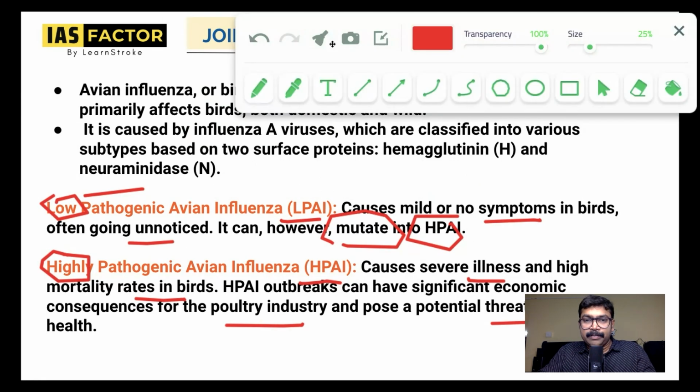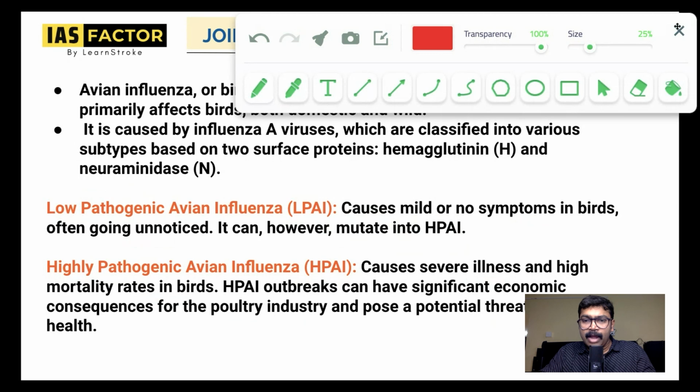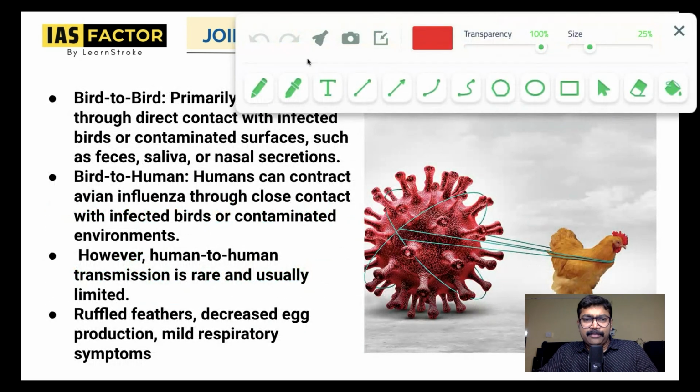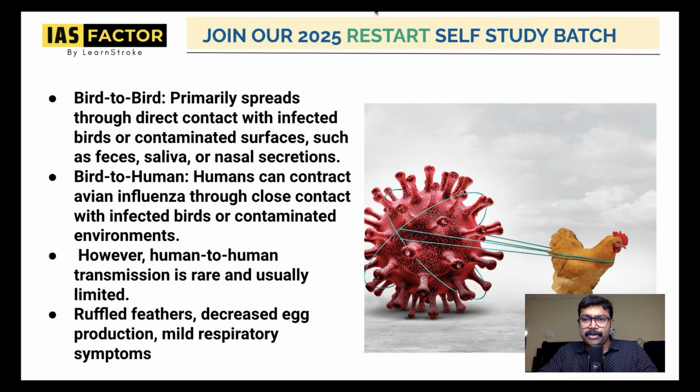So this is something that I wanted you to know. And the next important point: how is avian influenza spreading to different parts? Let's understand. One is bird to bird. Primarily, it spreads through direct contact. Very important. The words that I'm marking are important for prelims also.